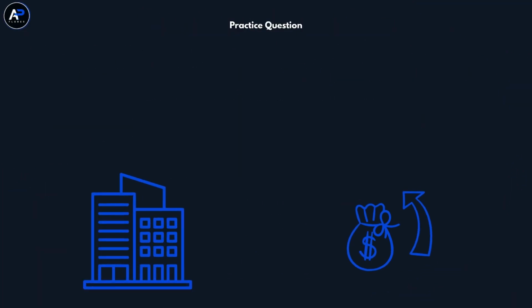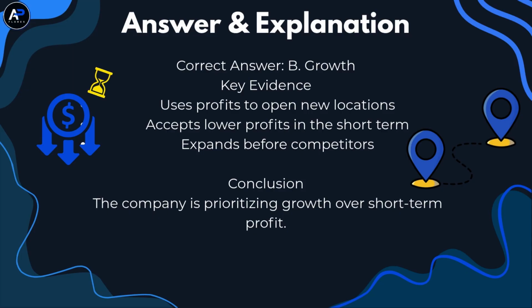The correct answer to this question was B, business growth. The biggest clue is that the company is using its profits to open new locations. It's also willing to accept lower profits in the short term because it wants to expand before competitors. This tells us that growth is the company's primary objective in this situation. The company isn't focusing on maximizing profit, instead it's making a short-term sacrifice in hopes of becoming a larger and more successful business in the future.